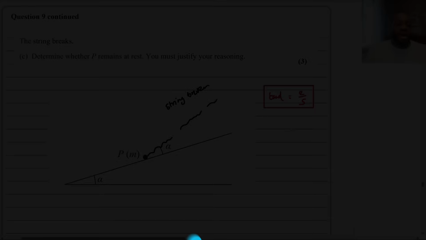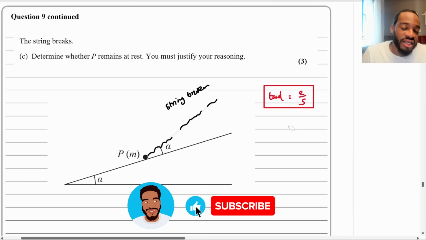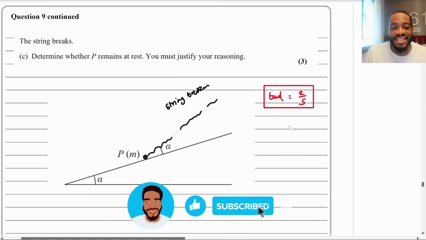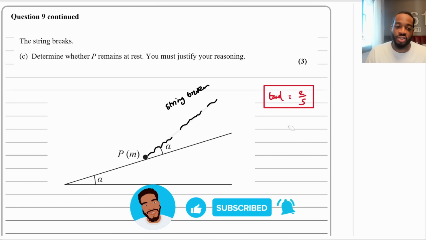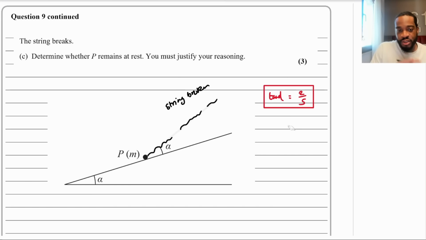Perfect. So part C says, the string breaks. Determine whether P remains at rest. You must justify your reasoning. So I've just got the diagram here. The string is broken. And I've got tan alpha is equal to 2/5 because we're going to need it. So the string is broken. What would the force diagram look like now?